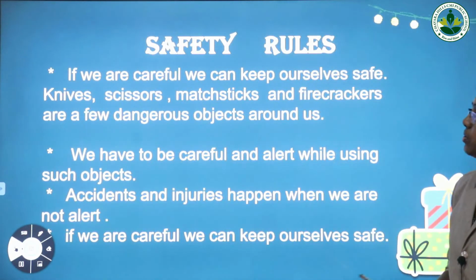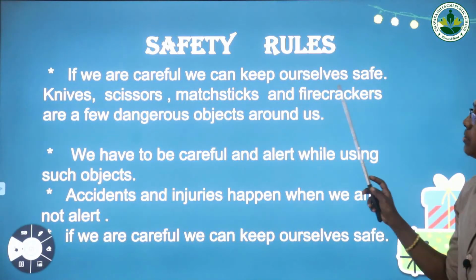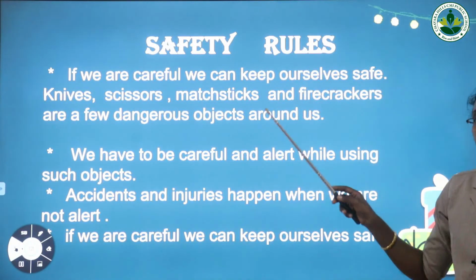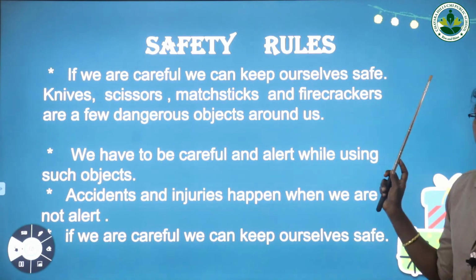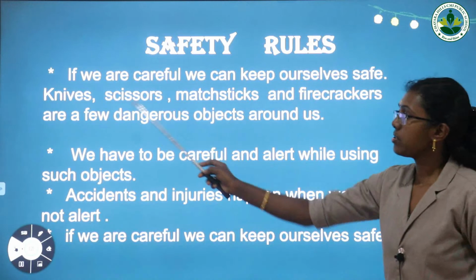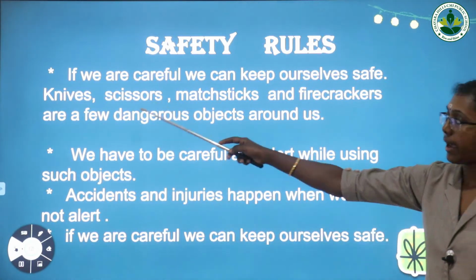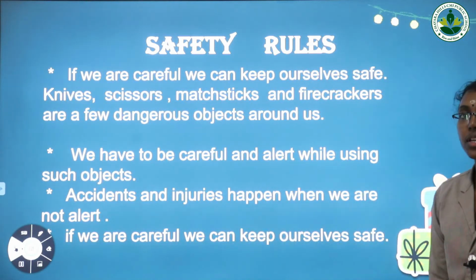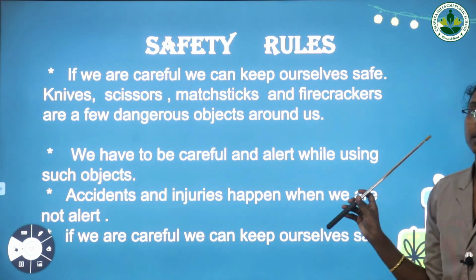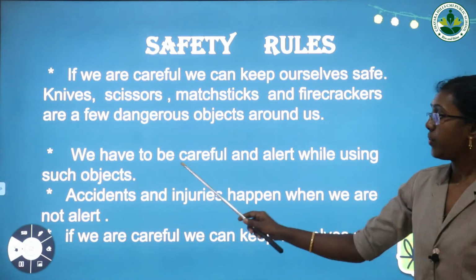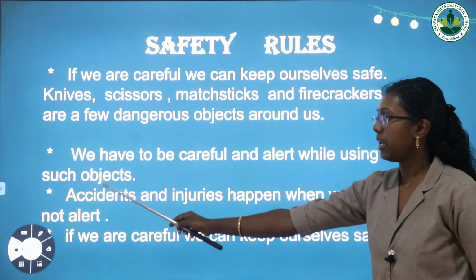And the first one we have to know about is safety rules. If we are careful, we can keep ourselves safe. Is it right? Yes, we have to be very conscious and careful while we are doing anything. Then we will keep ourselves safe. Knives, scissors, matchsticks and firecrackers are a few dangerous objects around us. While handling all these things, we have to be very conscious and very careful. We have to be careful and alert while using such objects.